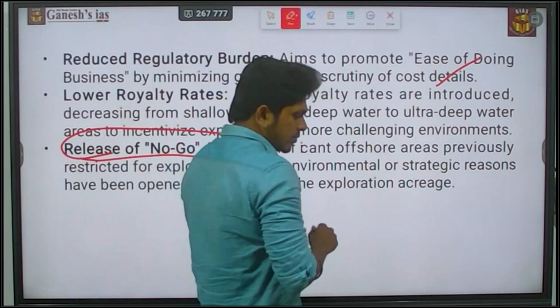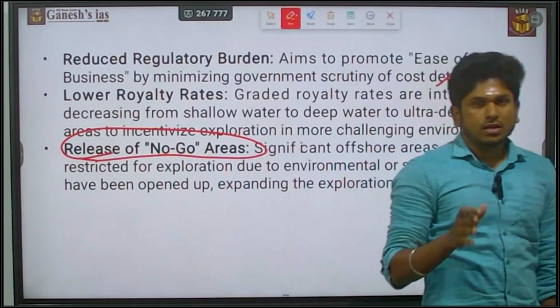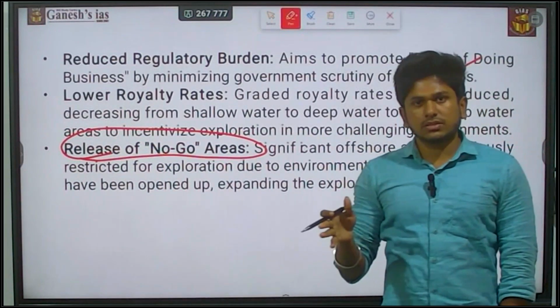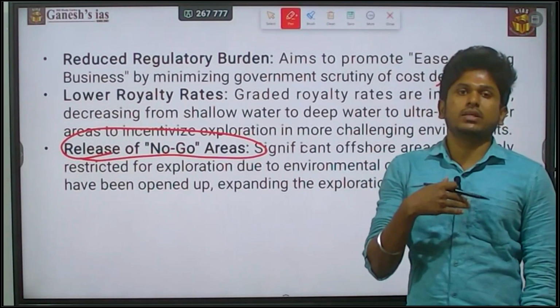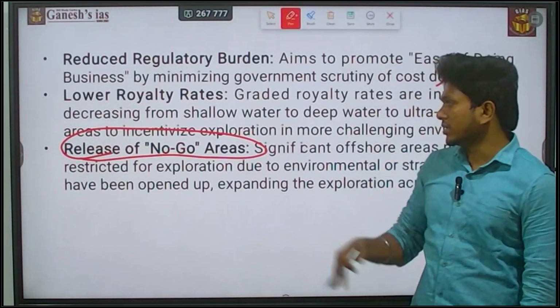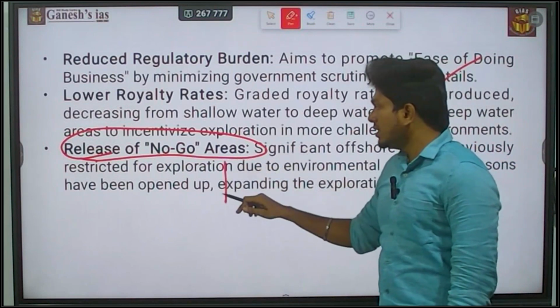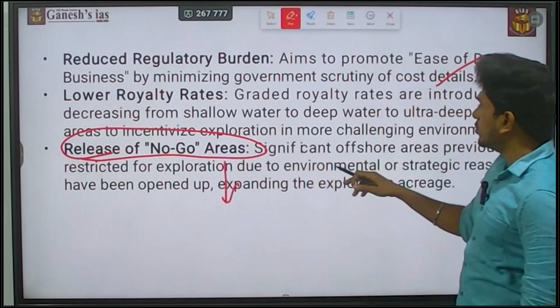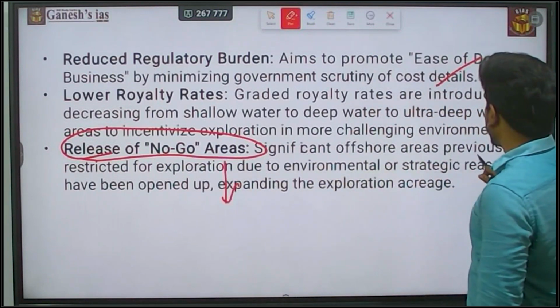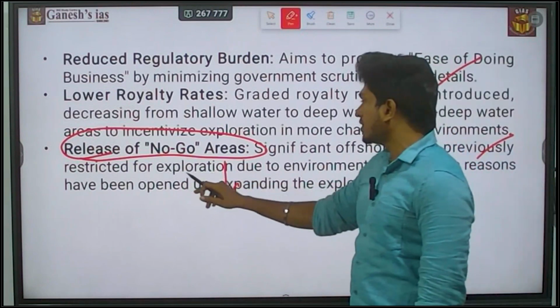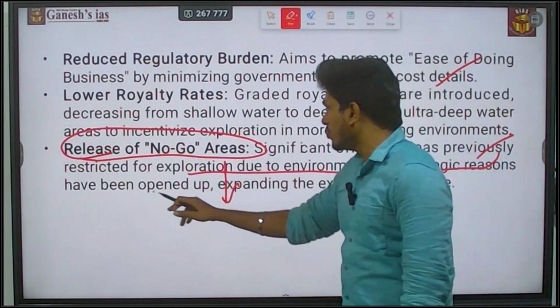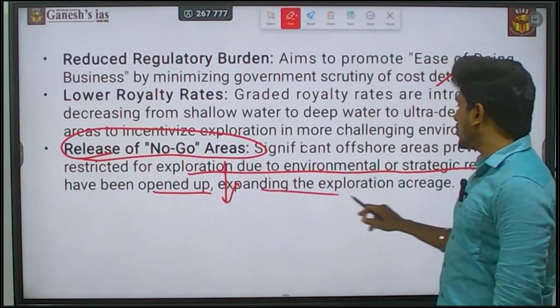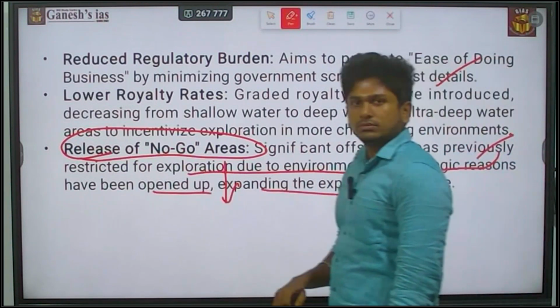Earlier, there were many regions where the government made restrictions. There was a barrier for exploration projects in those regions based on environmental concerns. But in this HELP policy, they released it. So, the release of the no-go areas: significant offshore areas previously restricted for exploration due to environmental and strategic reasons have been opened up, expanding the exploration acreage.